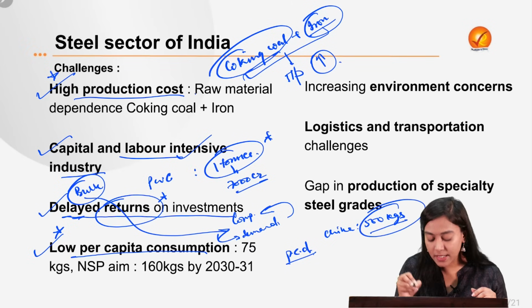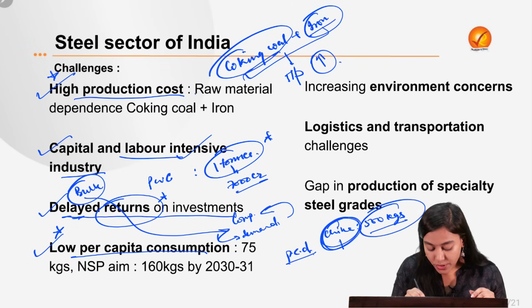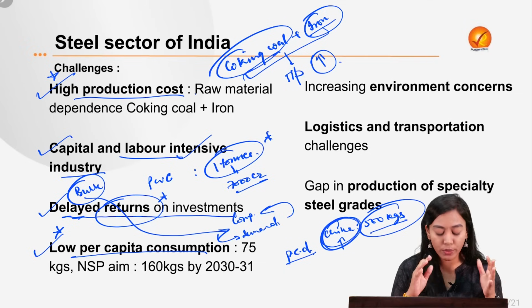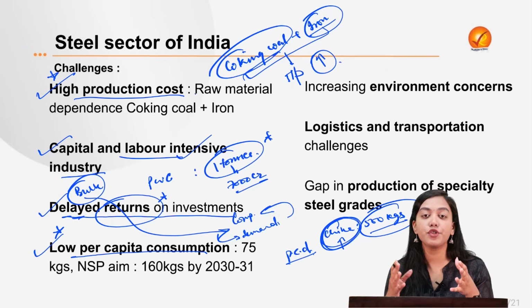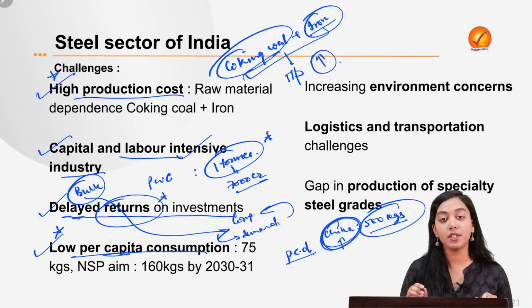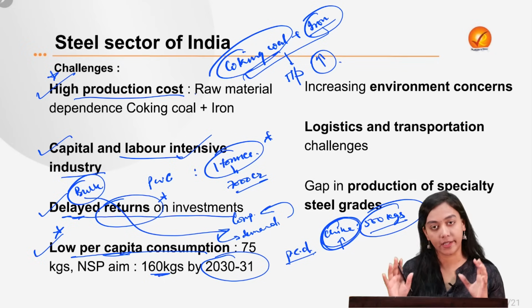So because here the domestic demand is also very high, it becomes lucrative for the producers to produce steel in bulk amount, whereas this is not the same in India. In order to deal with this issue, the National Steel Policy of 2017 aims to double up this per capita consumption to about 160 kgs by the year 2030.